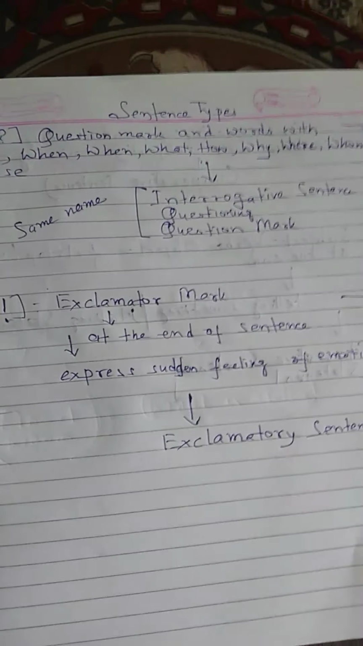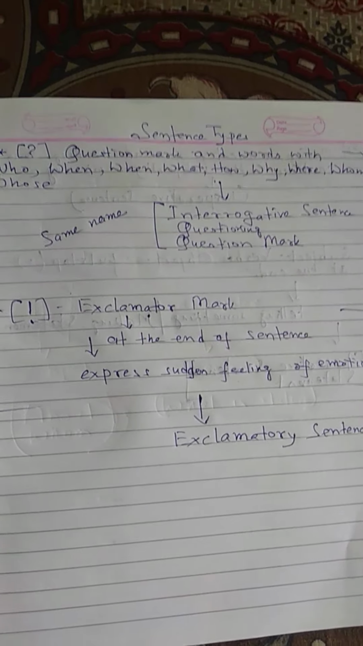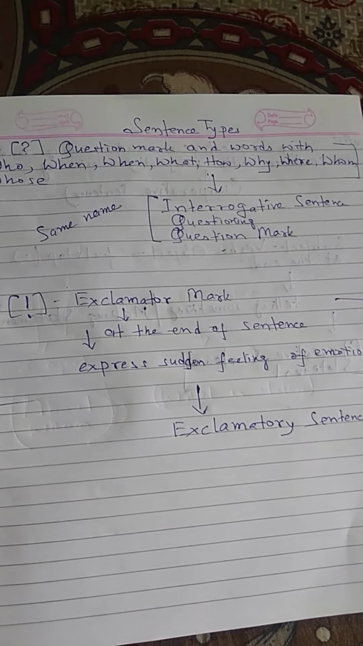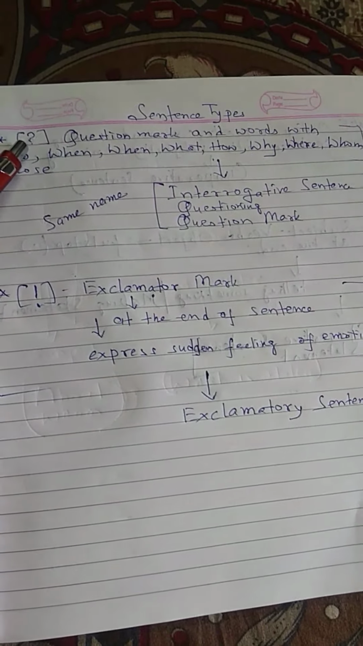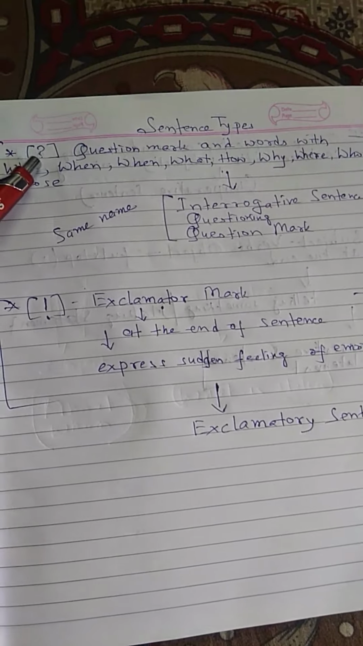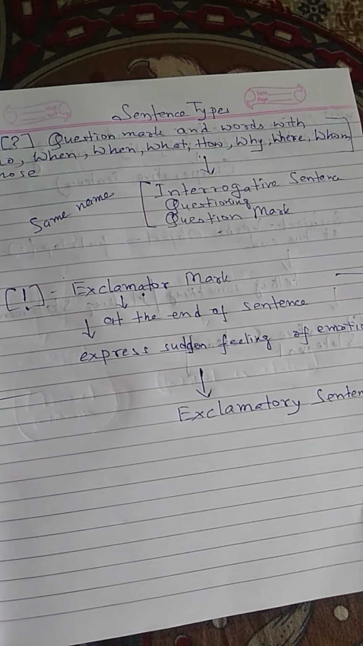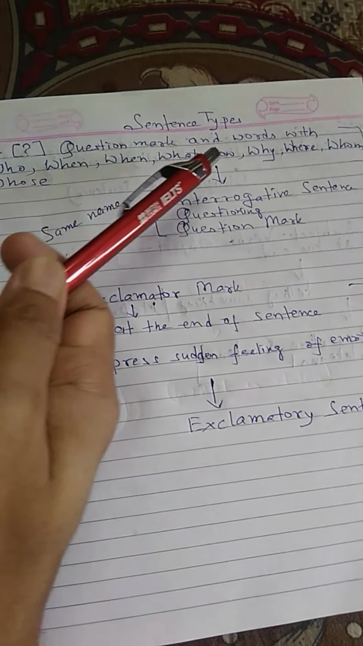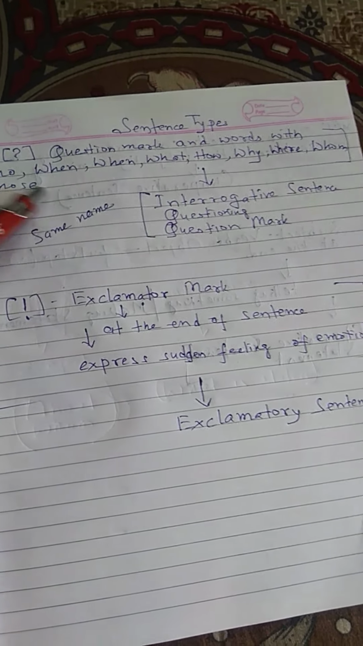Okay, now we also have some idea about the types of sentence. Types of sentence, these you have also learned in earlier classes, and I am giving here a very clear-cut idea. Simply, in the sentence at the end there will be a question mark, and words like who, when, what, how, why, where, whom, whose, etc. will be there.